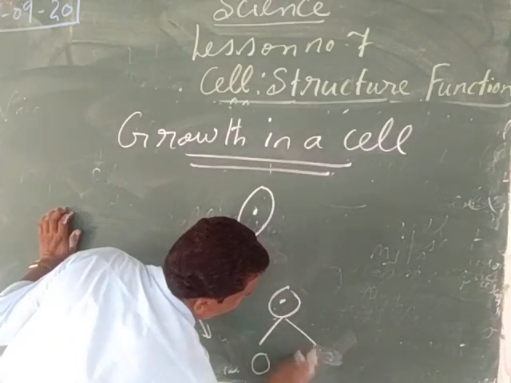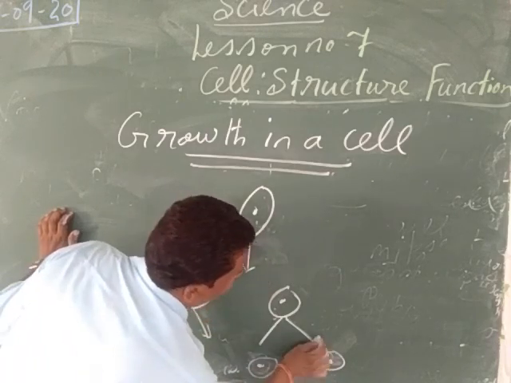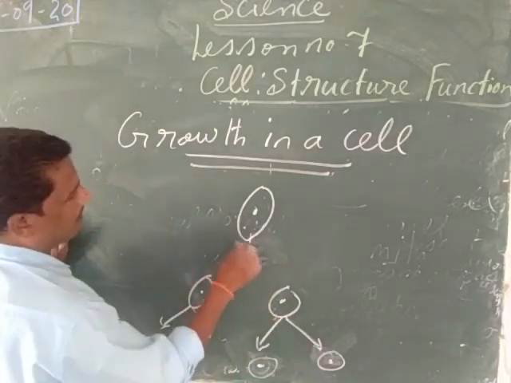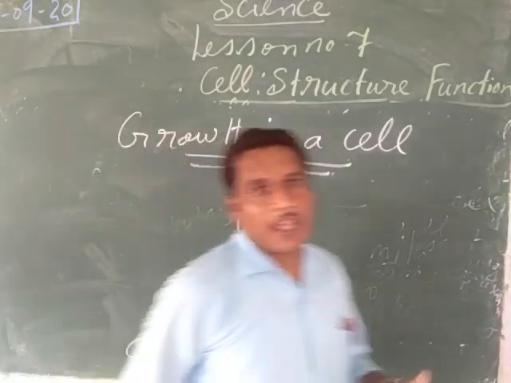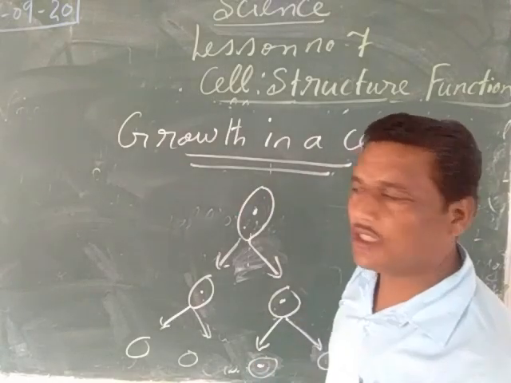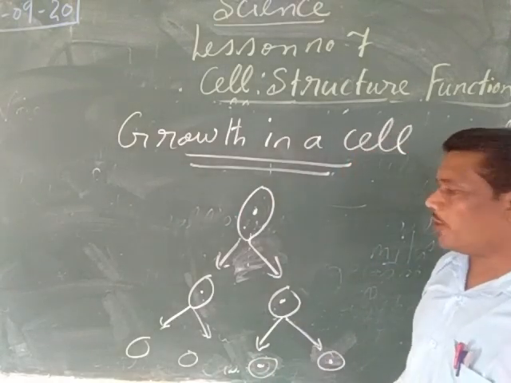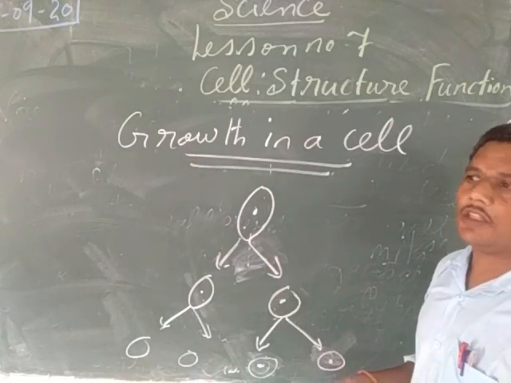Like this, the cell division goes on, and the cells increase in number. When the cells increase in number by the process of multiplication, growth takes place in the plant, animals, and human body.